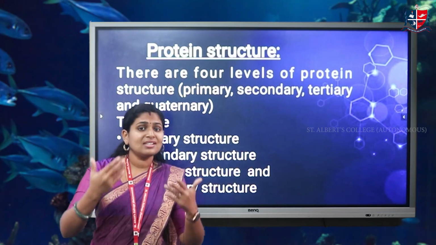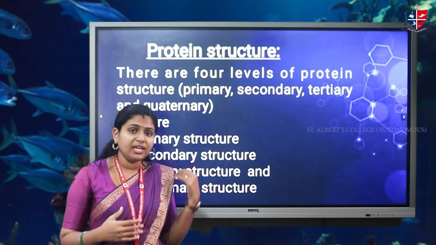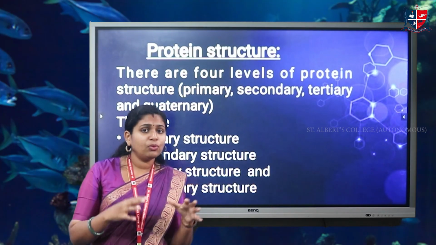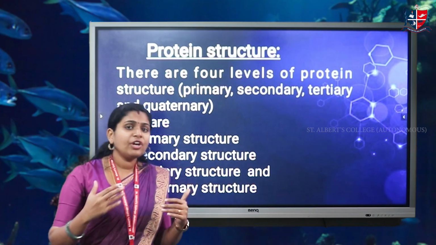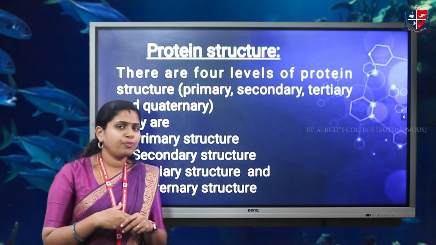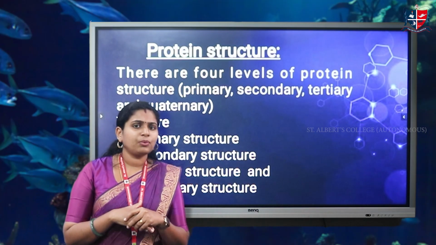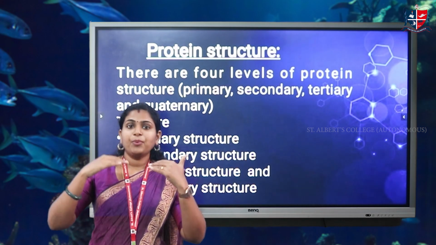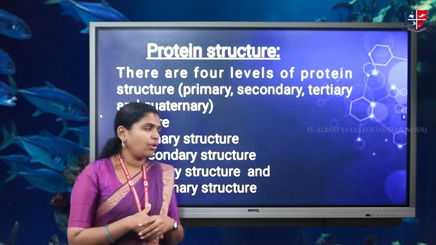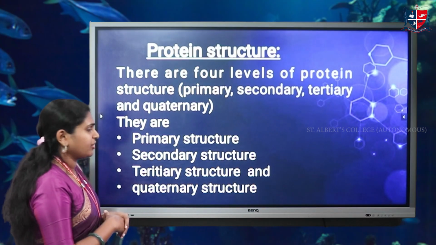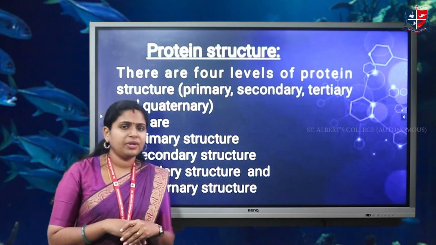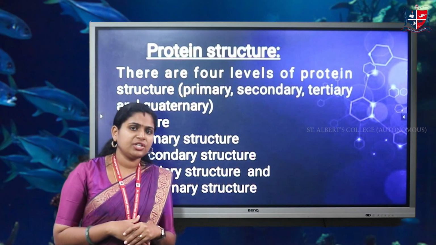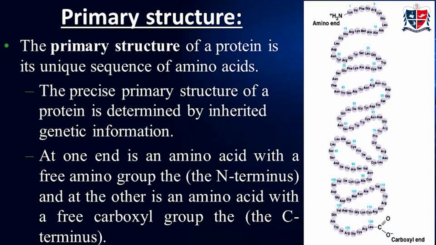We are going to discuss the structure of protein. Proteins are formed by amino acids; they are polymers of amino acids. We all know that proteins are the building blocks of our body, and these proteins are again built by amino acids. Coming to their structure, there are mainly four levels of protein structure: primary structure, secondary structure, tertiary structure and quaternary structure.